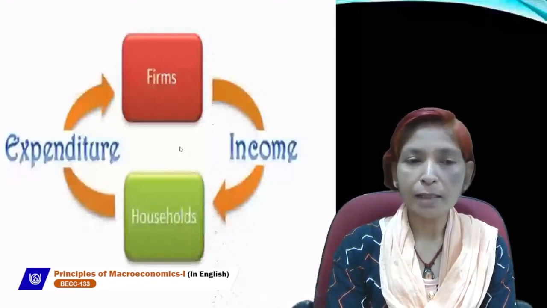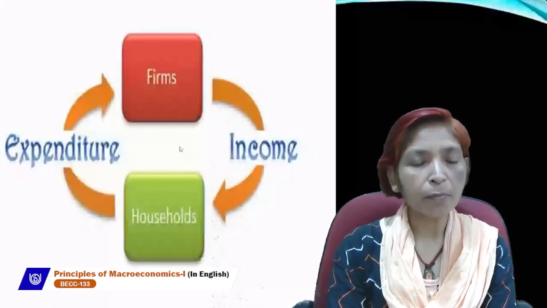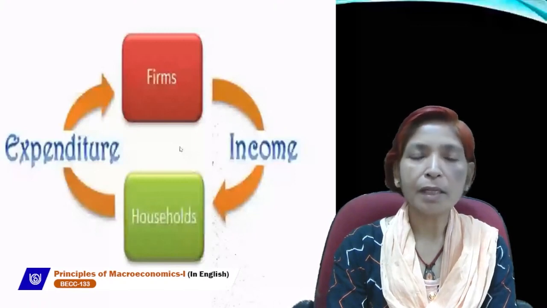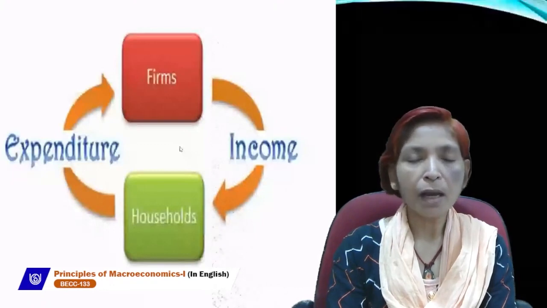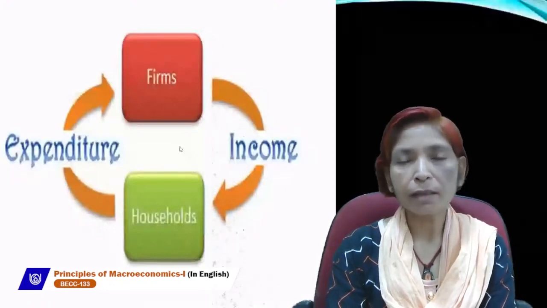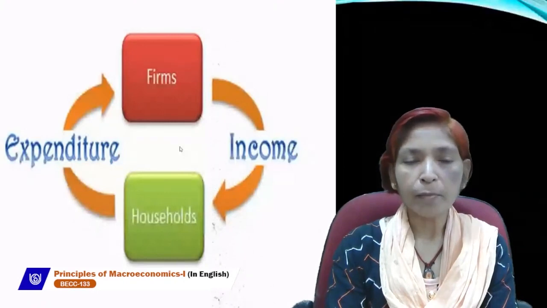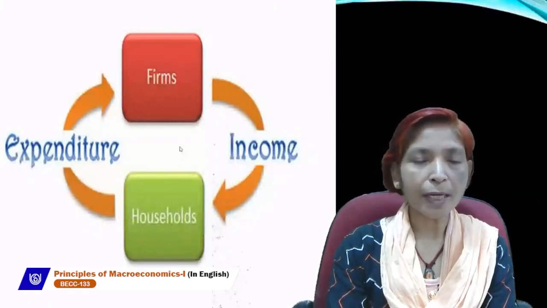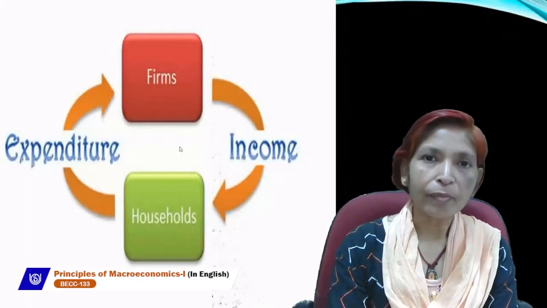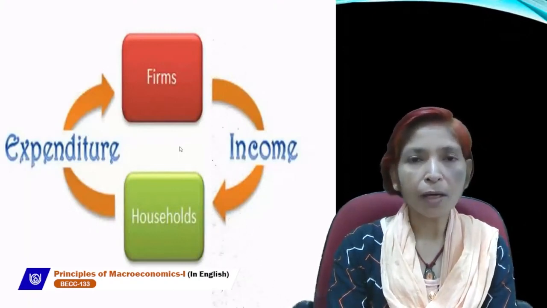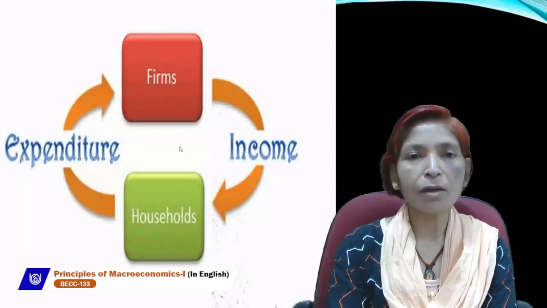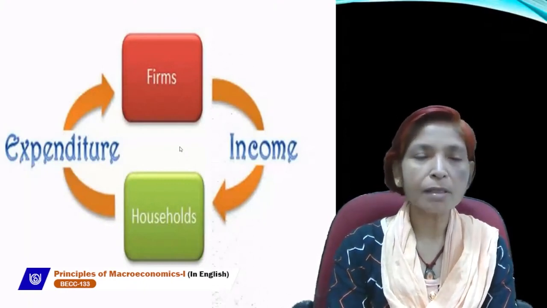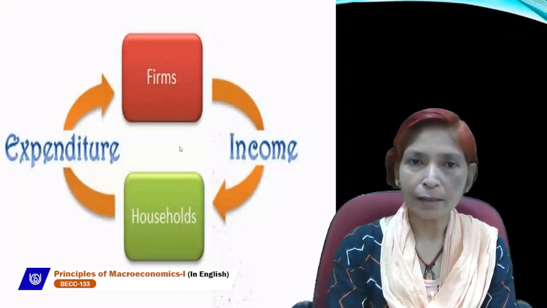At present, money flow exists because money is the main important source of transaction. Without money, we can't sell or purchase any commodities or goods and services. So at present, there are four sectors in the economy: first is the firm sector, second is the household sector, third is the government sector, and fourth is the rest of the world sector.